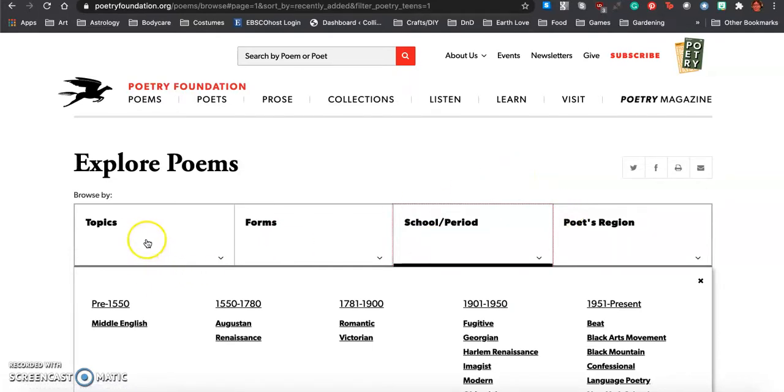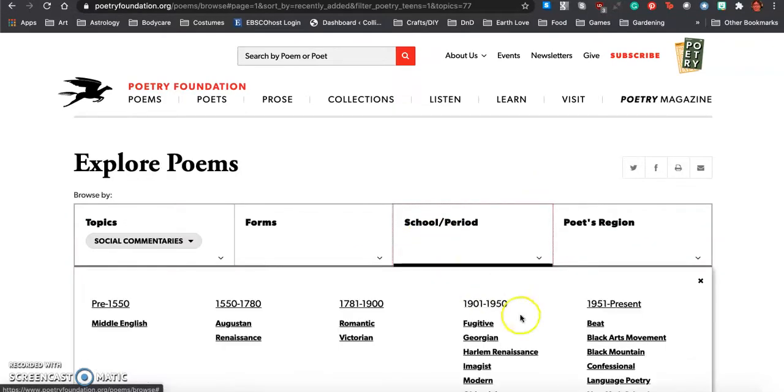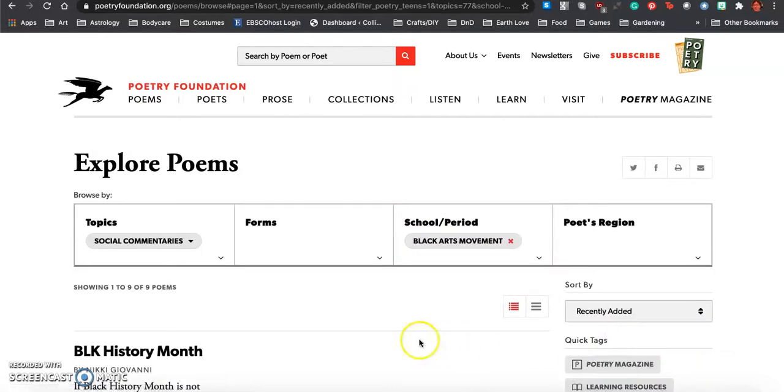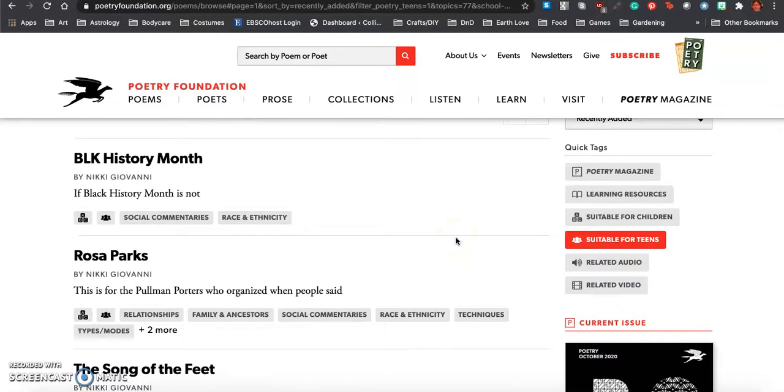So let's do a quick search. I'm going to select social commentaries, and I'm going to select the Black Arts Movement. Now we get our list of poems here, and you're going to notice that under the title and the author, there is the first line of the poem. So that kind of gives you a little bit of a taste of what the poem is like. You're also going to notice there are tags. So if you want more poems that are social commentaries or more poems that are about race or ethnicity, you can click those tags.